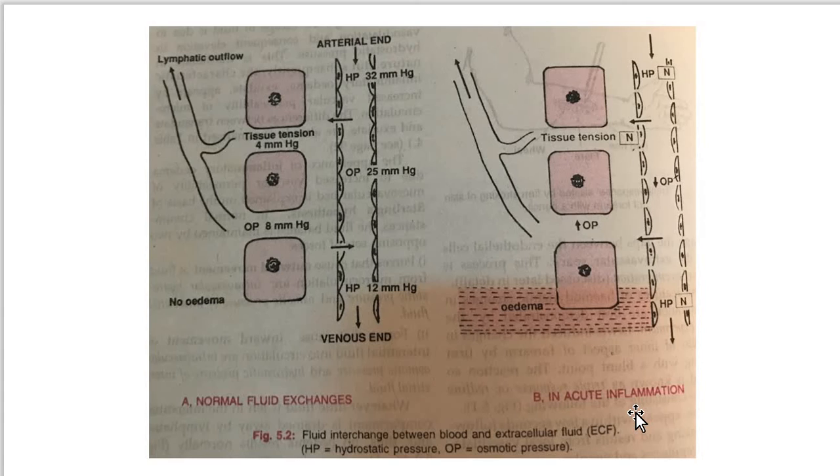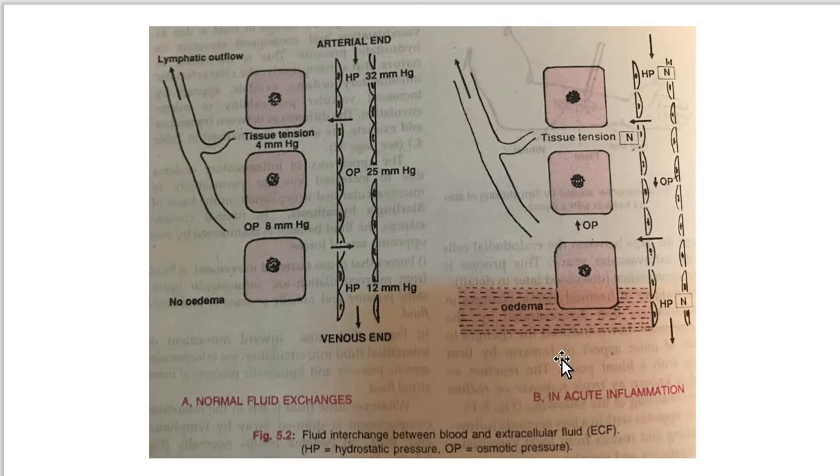So whatever fluid is left in the interstitial compartment is drained away by lymphatics.